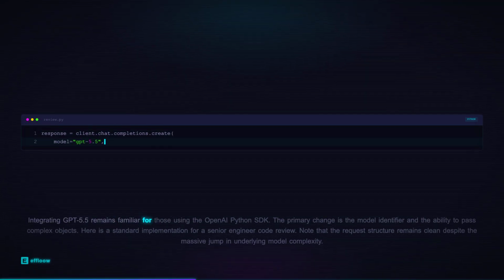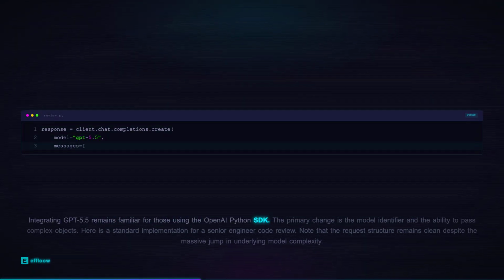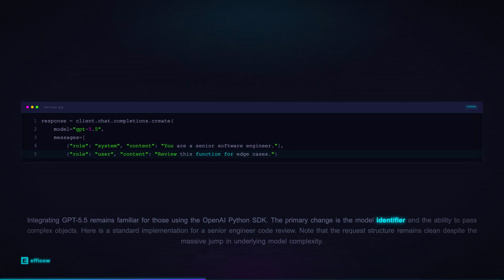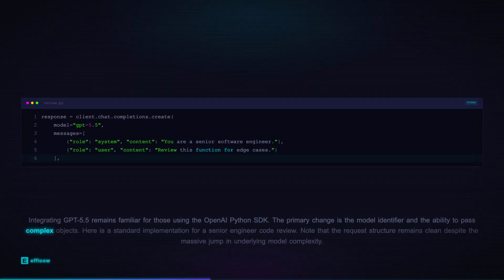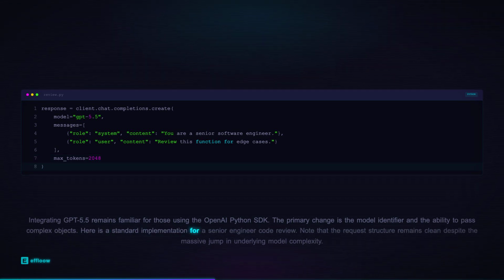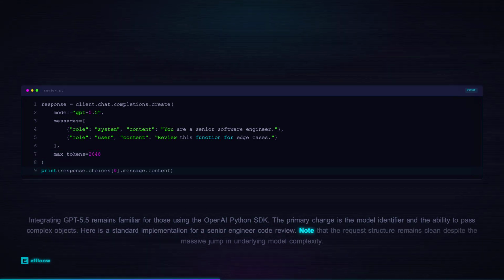Integrating GPT-5.5 remains familiar for those using the OpenAI Python SDK. The primary change is the model identifier and the ability to pass complex objects. Here is a standard implementation for a senior engineer code review. Note that the request structure remains clean despite the massive jump in underlying model complexity.